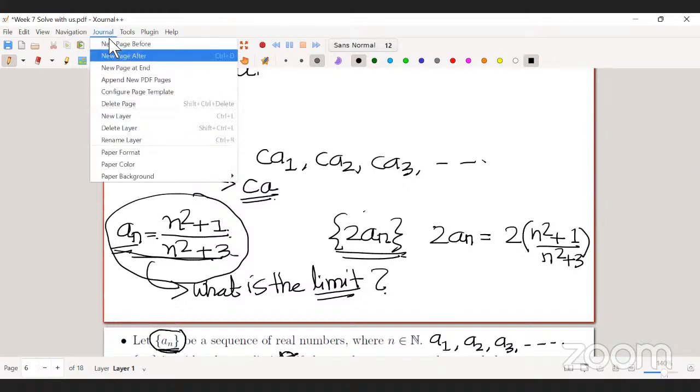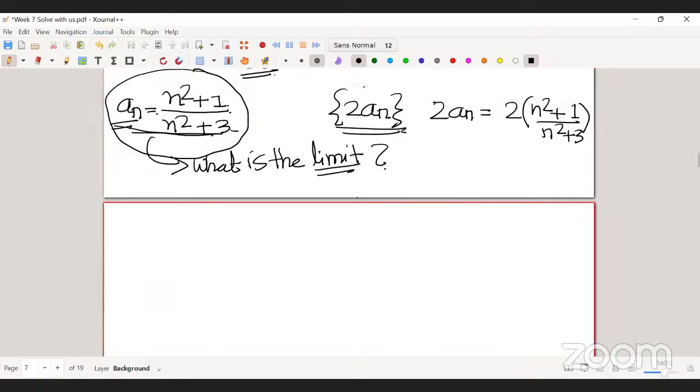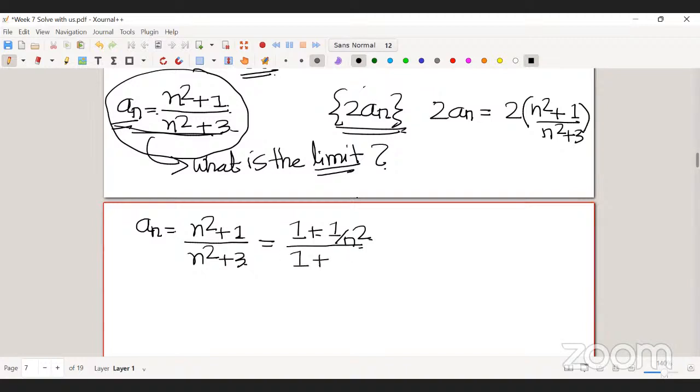Divide numerator and denominator both sides by n square. Correct. So an is n square plus 1 over n square plus 3. Now what I do, I divide both numerator and denominator by n square. Okay, so what will I get now? I'll get 1 plus 1 by n square over 1 plus 3 by n square, right?